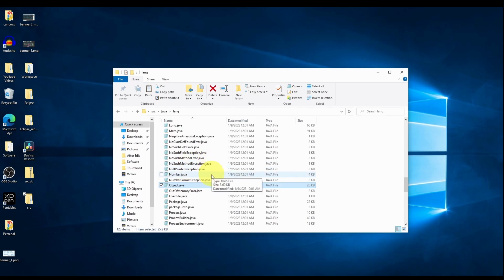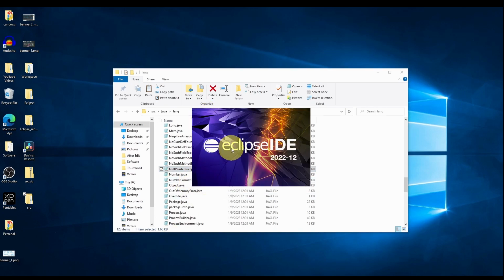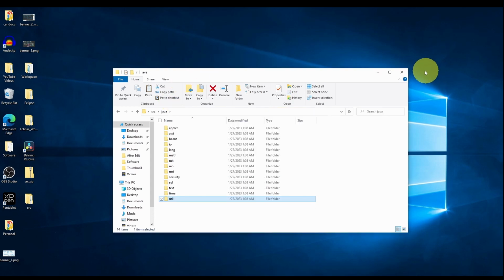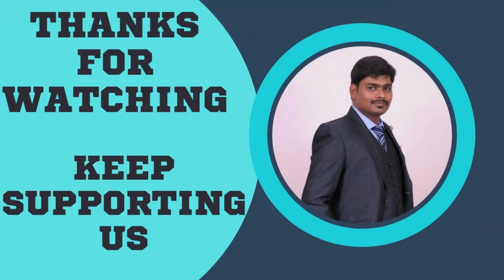If you see, the extension is .java, so it's not the bytecode. If you compile this program, you will get a .class file, which we already explained, but in the upcoming video I will explain all those things clearly. So this is how you can see the source code of Java. That's why we say Java is open source software. I think now you have some idea about what is meant by open source and why we call software open source. In the next video we will see why we call Java platform independent software.